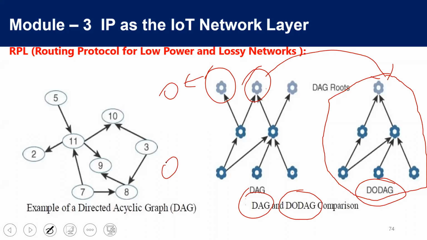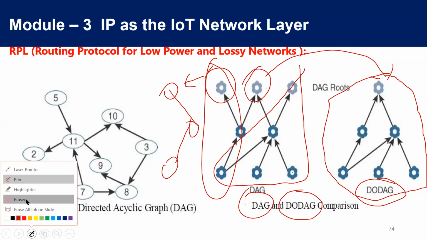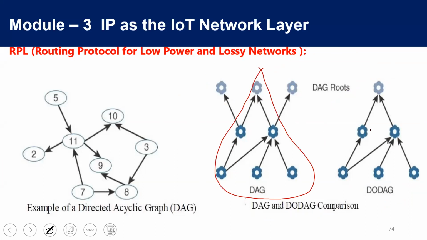It will be like this. Only this will be considered. For this destination, it can be like this. This is one DODAG. From the directed acyclic graph, we can construct multiple DAGs like this. This is one DAG as shown here.